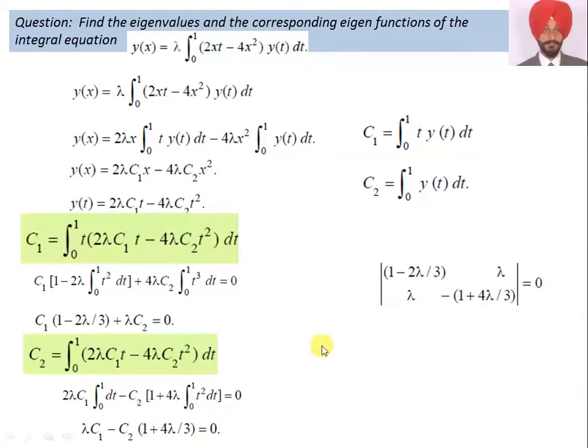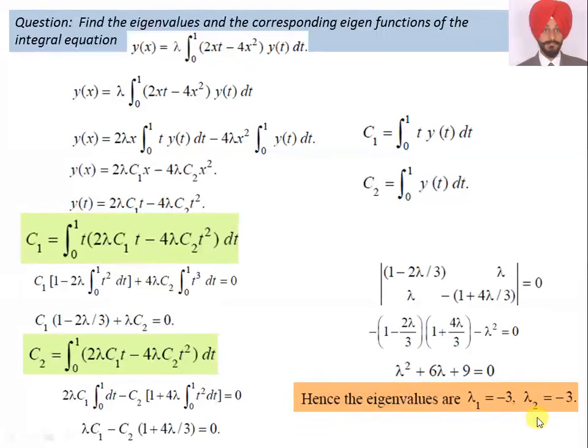From these two equations, we want to evaluate c1 and c2, and for this evaluation, this is t square by 2, so that 2 cancels. So from these two equations, we take the coefficient of C1 and coefficient of C2, and we want to evaluate the value of lambda. Determinant is equal to 0 and the value of lambda becomes lambda square minus, on simplification of this determinant, we got lambda is equal to minus 3 and minus 3.